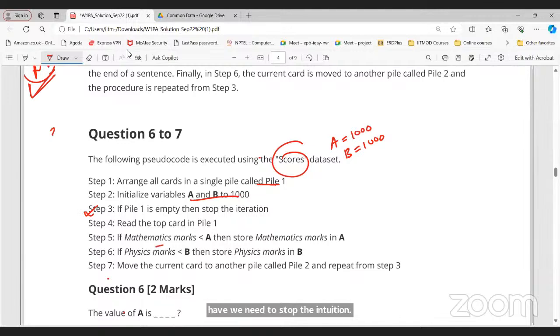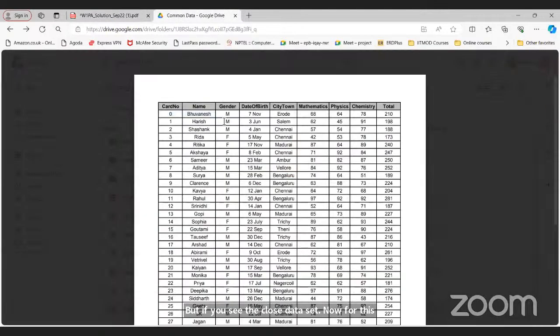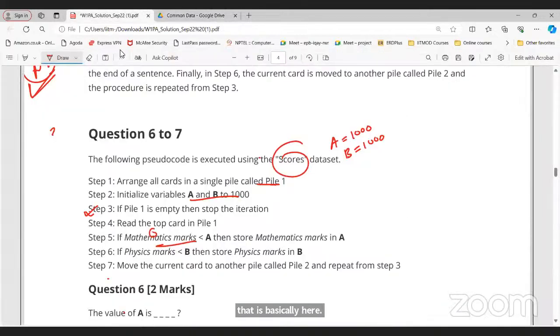Then, mathematics marks is less than A. So what is the mathematics marks here? 68. So 68 is less than A. Is it true or false? A is 1000, so it is true. If this is true, then I am going to update the value of A to 68.